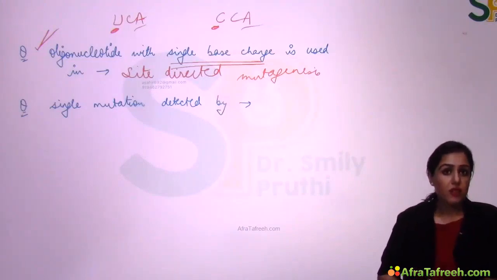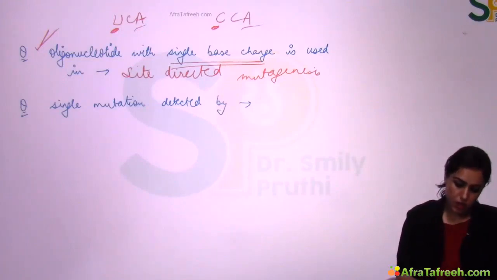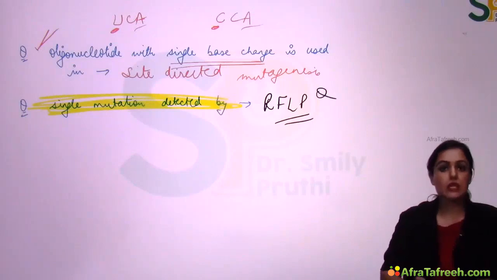Your guides have given this question. When they have given this question, they write that the answer is RFLP, that is restriction fragment length polymorphism. But no, the answer is not RFLP. See another question. When the question asked is, single mutation is detected by, then your answer will be RFLP. We will do the details of this RFLP technique in molecular biology, right?